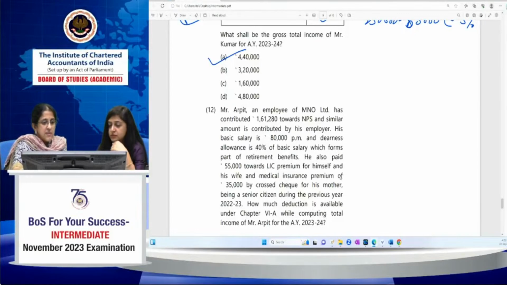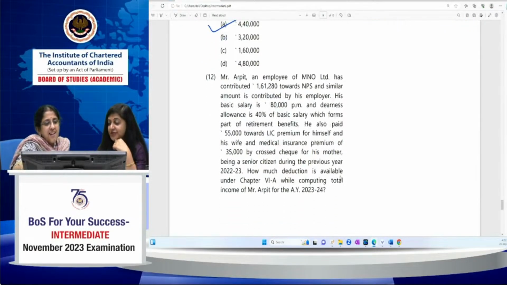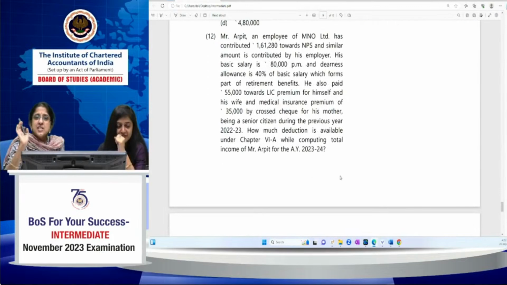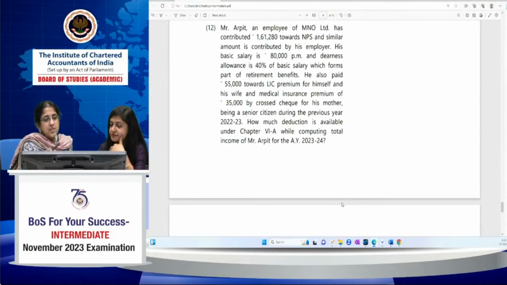So I think we'll conclude with this last question. Already we've exceeded the time. Yeah, sure. This itself is going to take some time. Yes, because it includes a few more sections. This is from deductions from gross total income. We've tried to cover as much as possible, but we've crossed the time limit now.